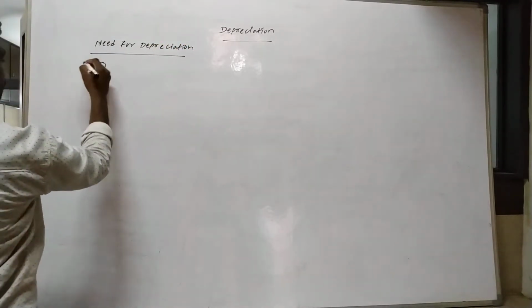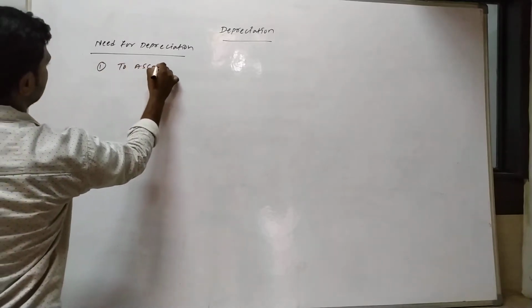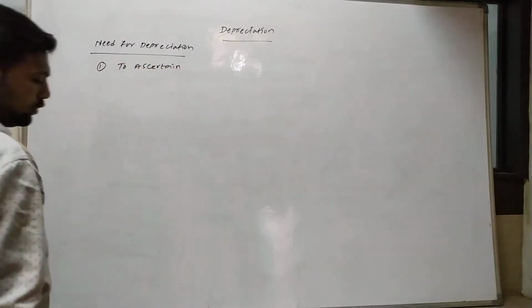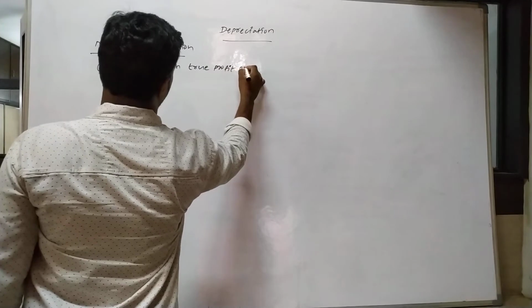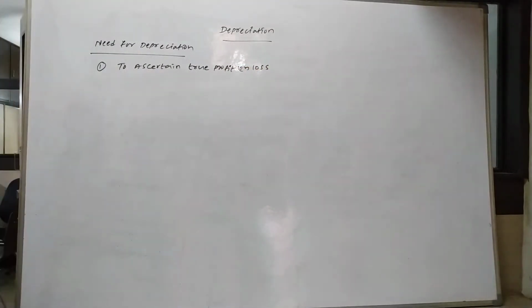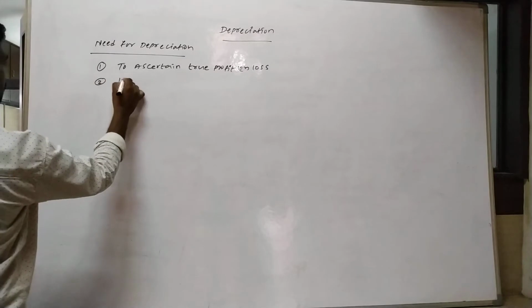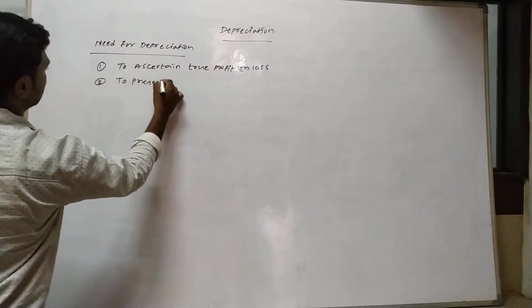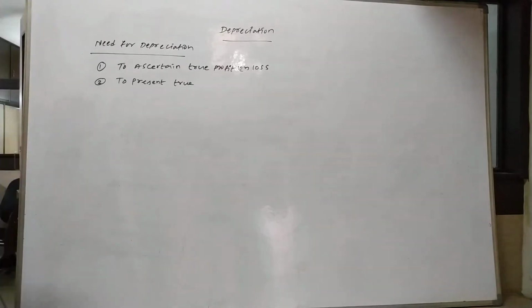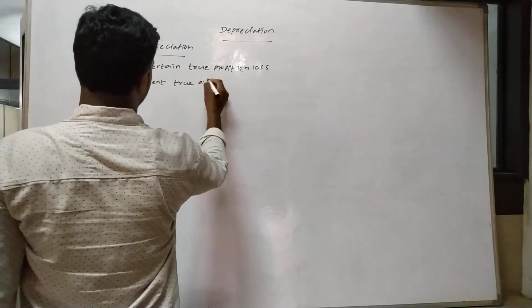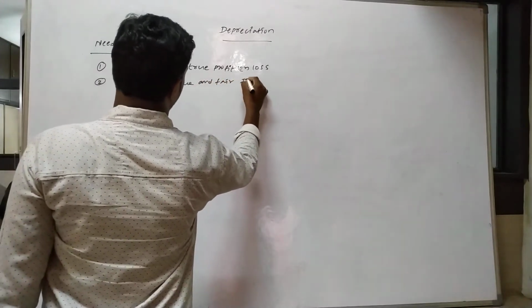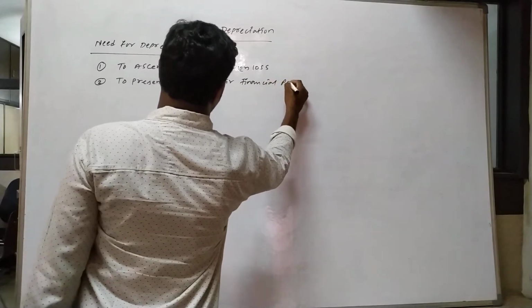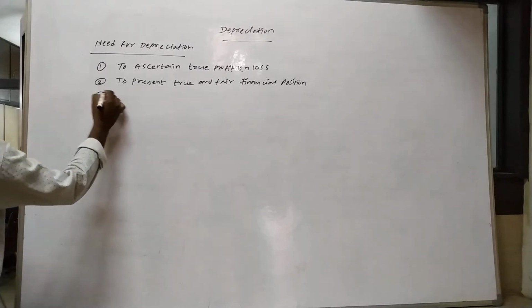Now first one, to ascertain true profit or loss. Second one, to present true and fair financial position. Okay.